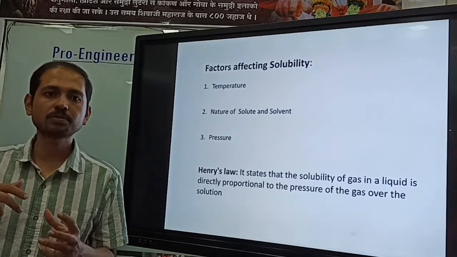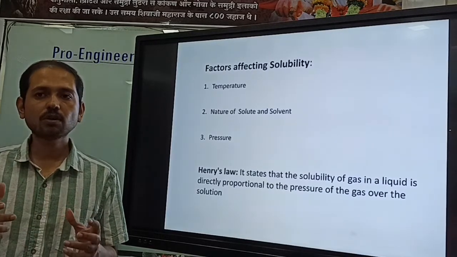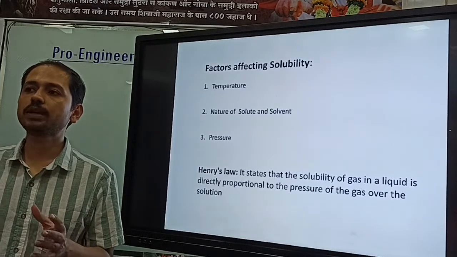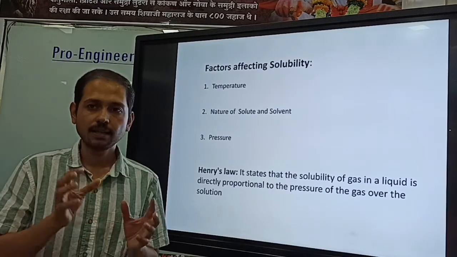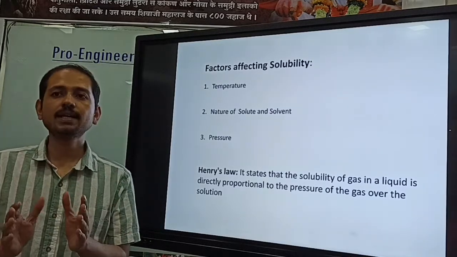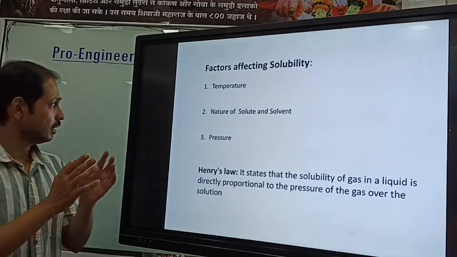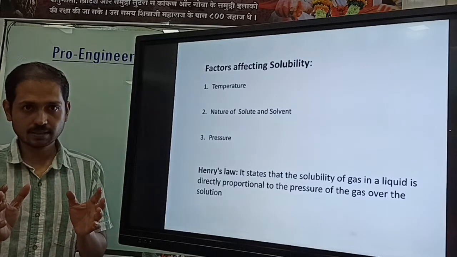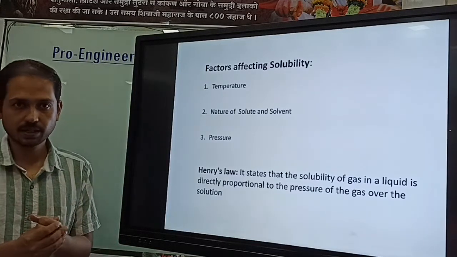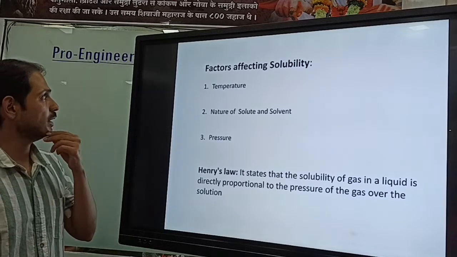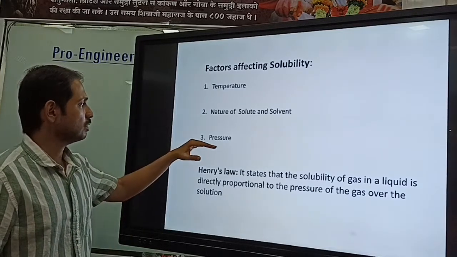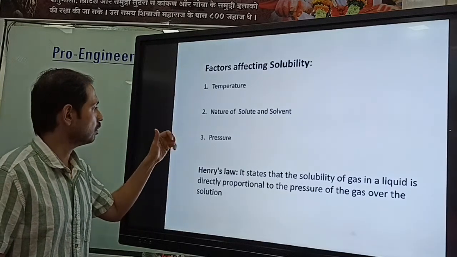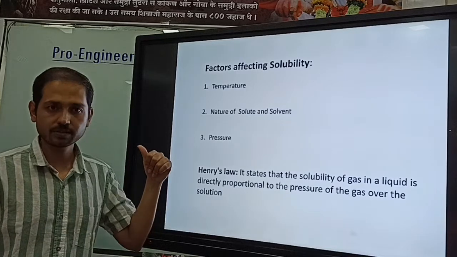If you want to dissolve CO2 or any gas in a liquid, you need to maintain high pressure. Then only can you solubilize the gas in the liquid. So pressure can affect the solubility of a solute that is gaseous in nature, right? Here one important law we need to understand. For a solid solute there is no such effect of pressure, but there is a direct relation between the pressure and the solubility for gaseous solutes, right?